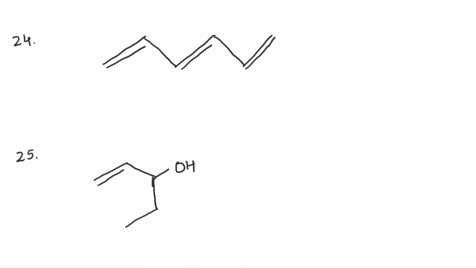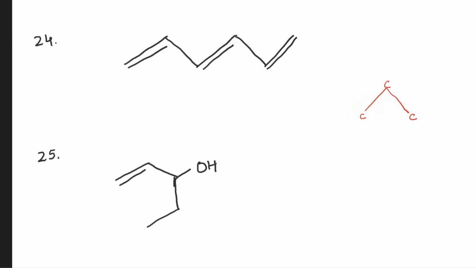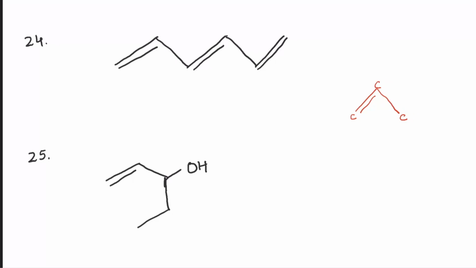24 and 25, the bond line notations, right? So according to the bond line notation, if I have to draw let's say propene, so 1, 2 and 3, each one of the ends is one carbon, the vertex is also another carbon, so for propene we'll have a double bond here, right? So these carbons are not indicated and propene will be simply written like this. Okay, so this is a hint for those who do not have an idea about bond line notation. Structure number 24, 25.